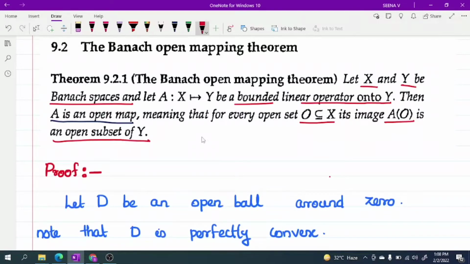Now, what is the meaning of A is an open map? A is an open map means for every open set O subset of X, AO is an open subset of Y.